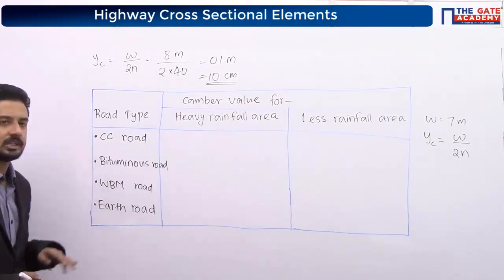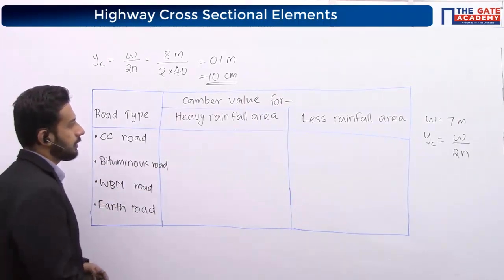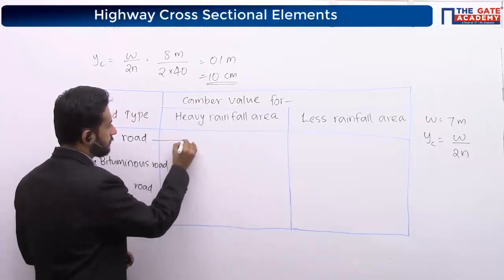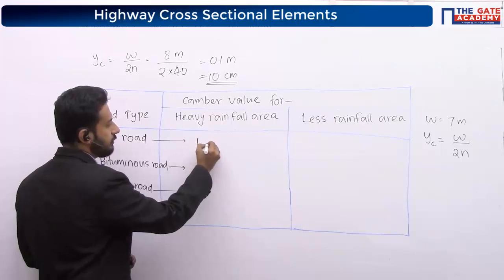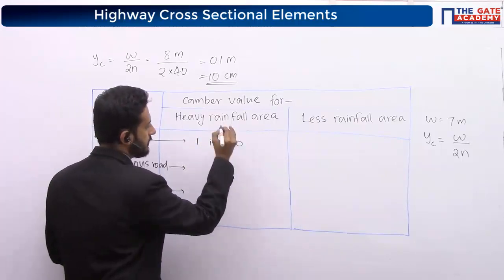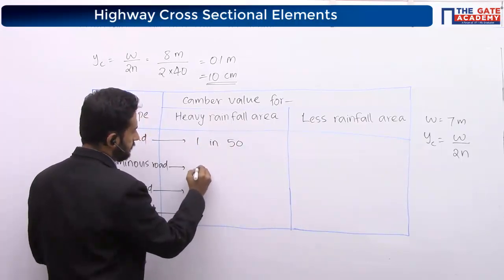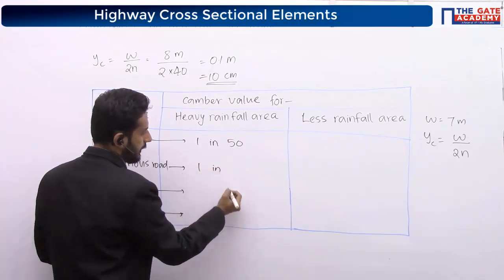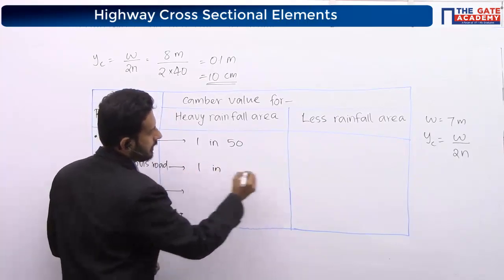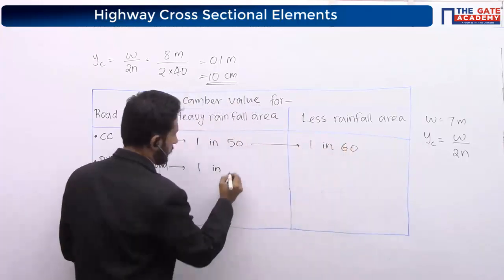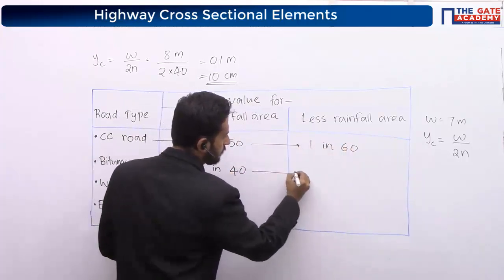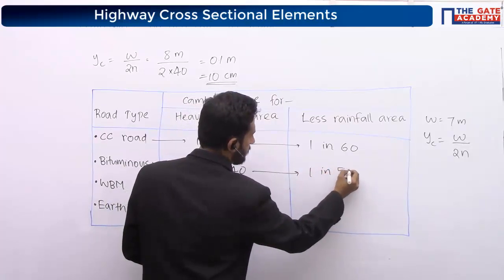What are the first 2 things we should remember? Okay? According to them, IRC tells that the recommended value is 1 in 50, then 1 in 60, then 1 in 40, 1 in 50.